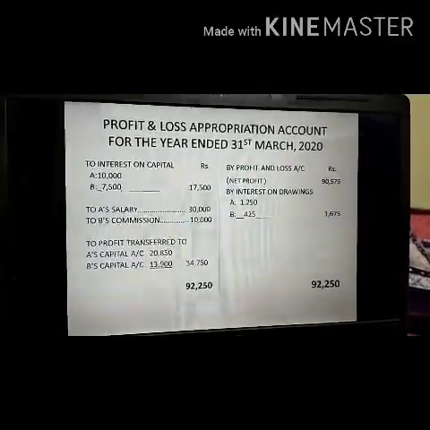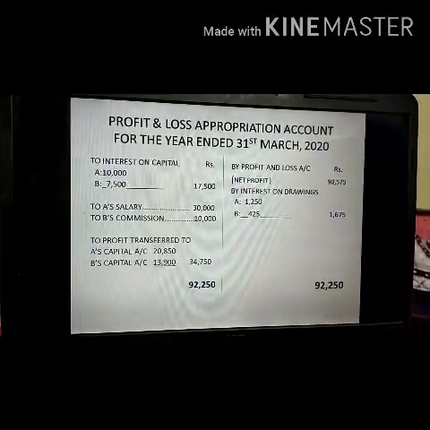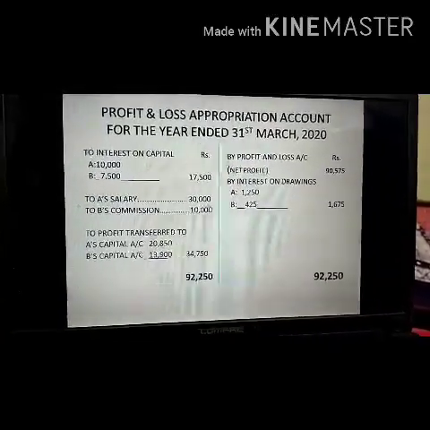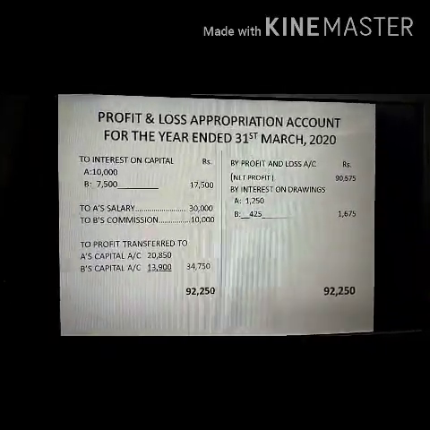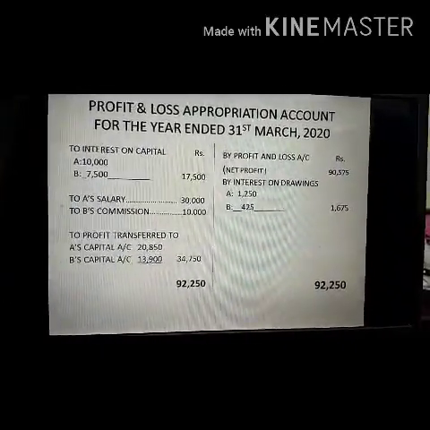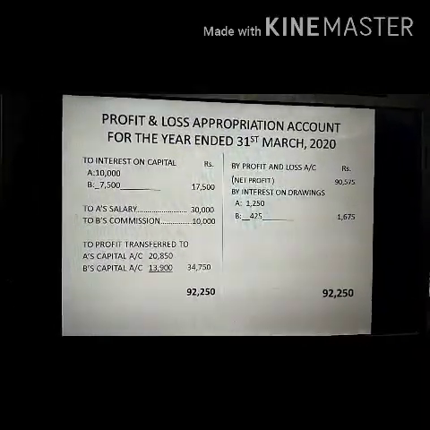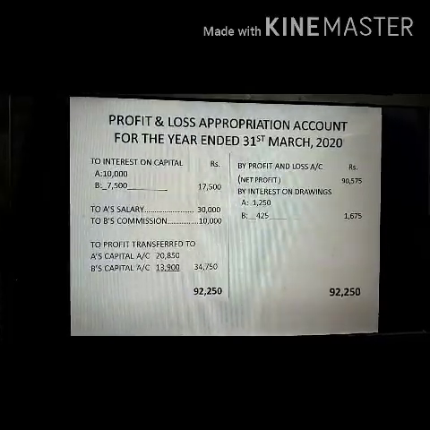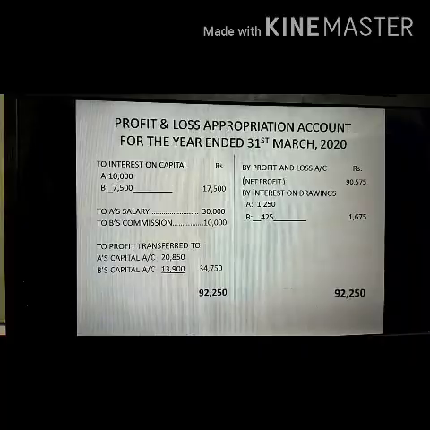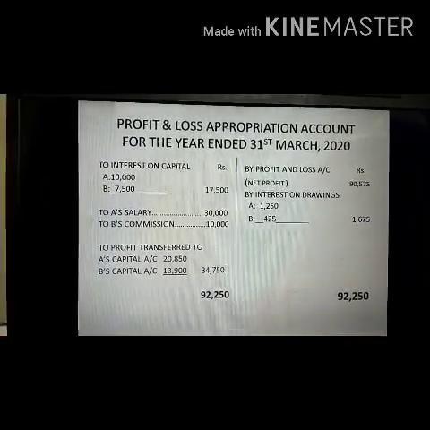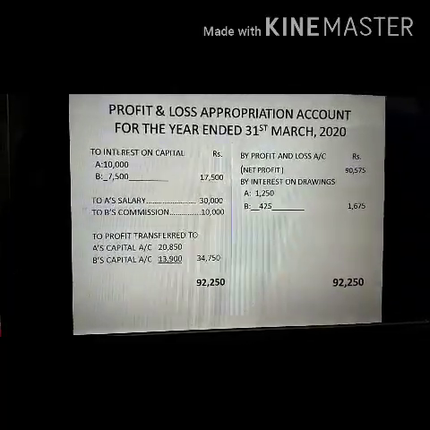See, I have written the heading: profit and loss appropriation account for the year ended 31st March 2020. Students, this point was left to be discussed. This account is also prepared by writing for the year ended 31st March 2020. That is, this account is prepared for the year which is ending on 31st March 2020. That means our accounting period is 1st April 2019 to 31st March 2020.